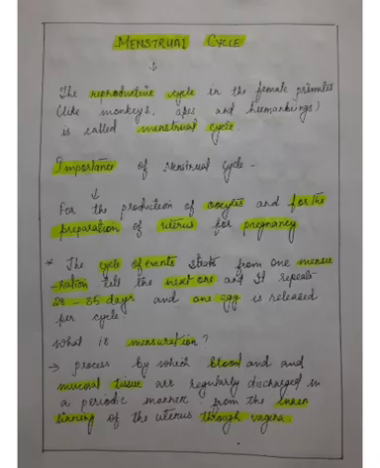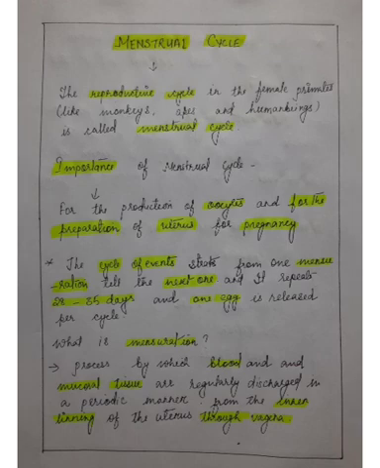So first let us know what is menstrual cycle. Menstrual cycle is the reproductive cycle which occurs in female primates like monkeys, apes and human beings. So this is called your menstrual cycle. In the menstrual cycle, a series of natural changes in hormone production takes place, and this cycle starts at puberty. When a female reaches the puberty stage, then the cycle starts in them.